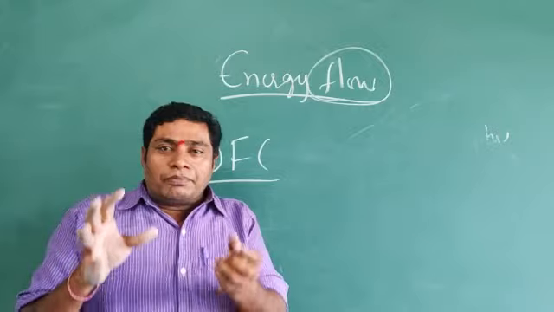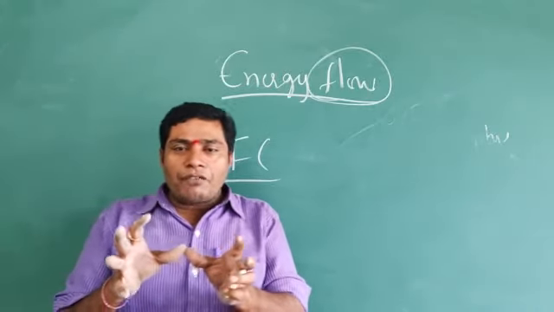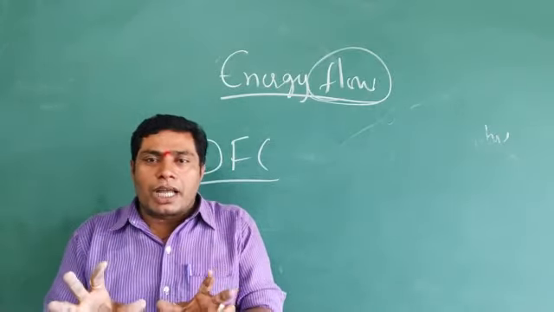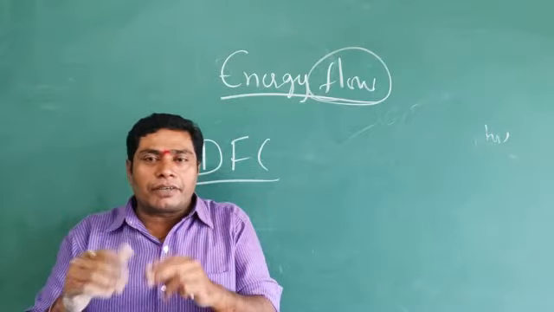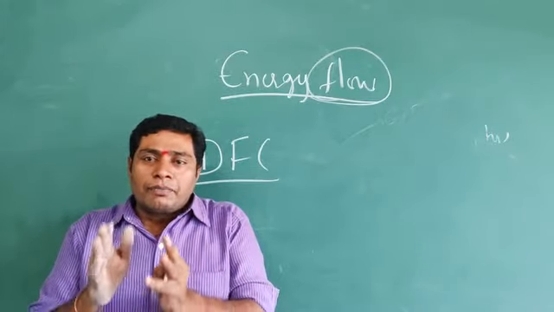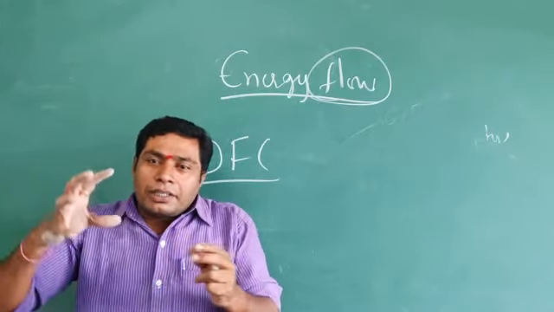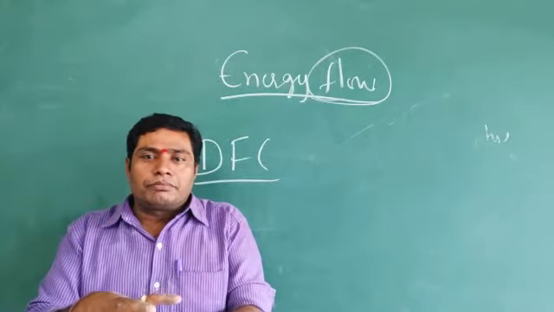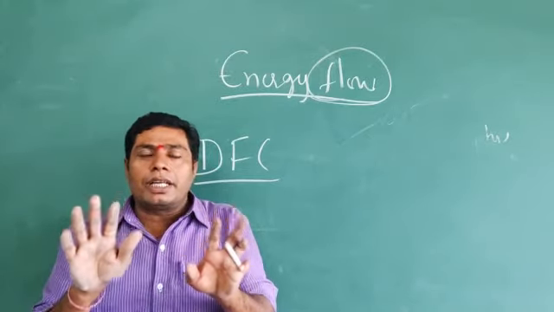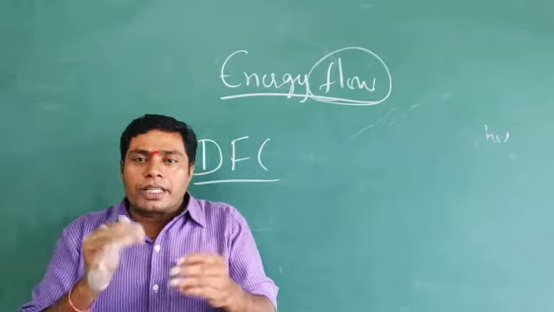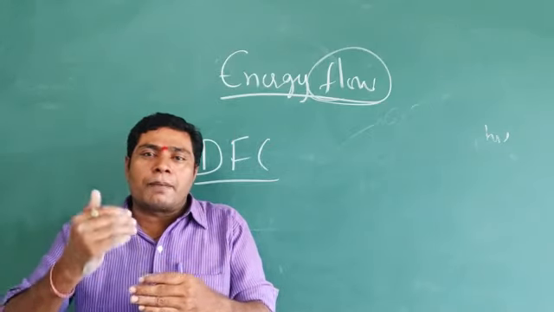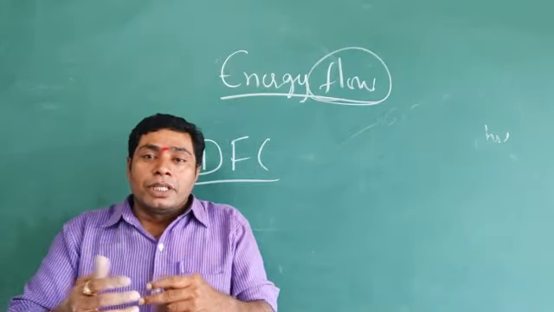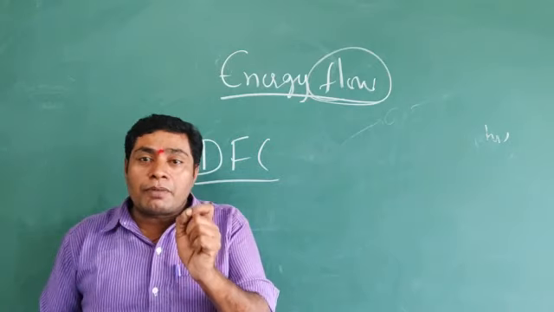After the death, the organisms, either plants or animals, whatever they may be, are followed by destruction or decomposition. The energy cannot remain trapped, it cannot be stored in the dead organisms. After the death, the organisms will be decomposed by some organisms.